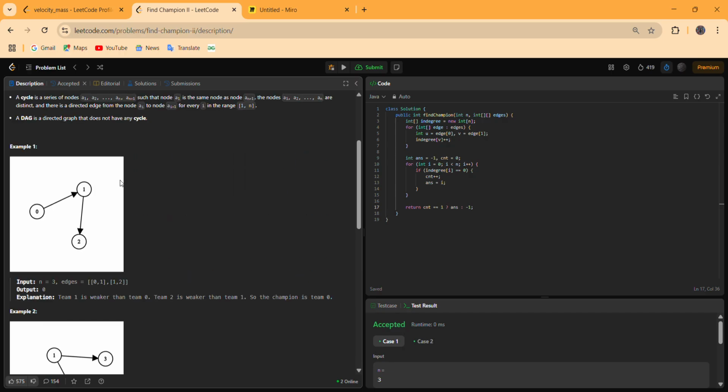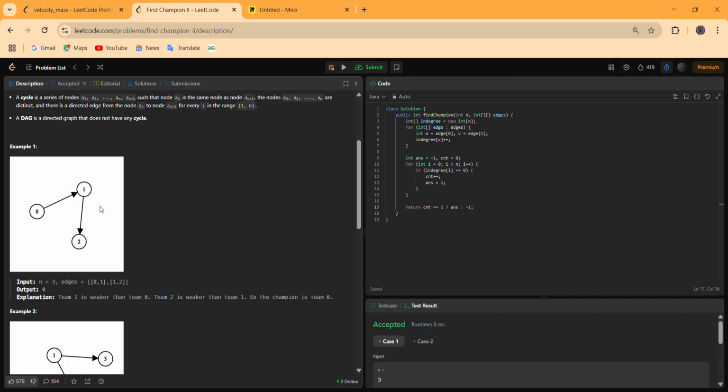We can also use topological sort to solve this question, but using topological sort will lead us to increase the space complexity to O(n). That means we have to store the topological order in a vector, and that is basically redundant for us.